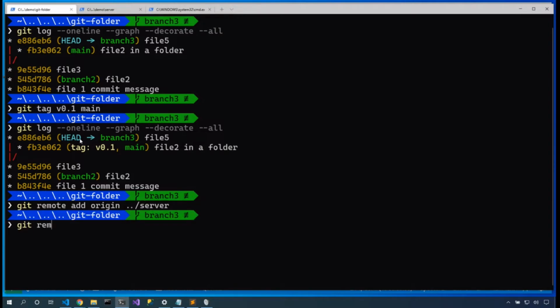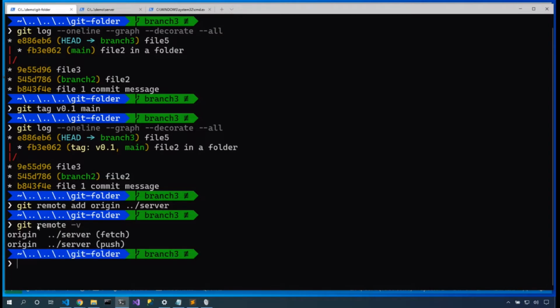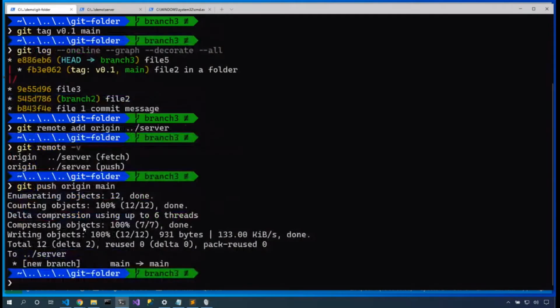Cool. git remote -v will list the remotes, and so there's our remote. Okay. So now let's say git push origin main. Now it always bothered me, why do we specify the server first and then main?